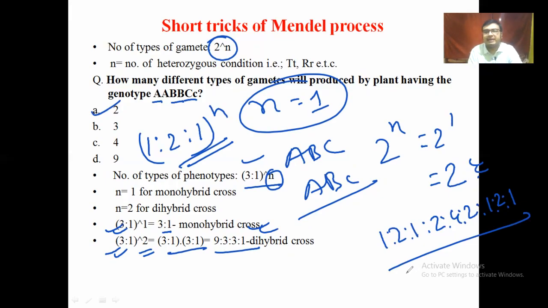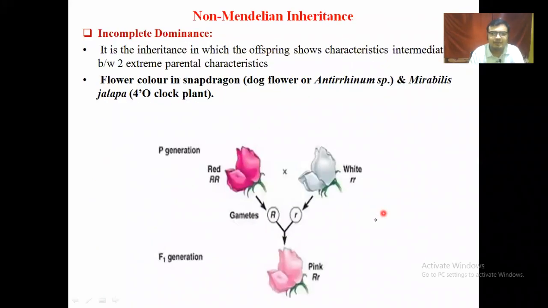More or less, a dihybrid cross is asked in your question paper, and there is very little chance of a question on a trihybrid cross. It's a little bit difficult, but they don't normally ask a trihybrid cross.